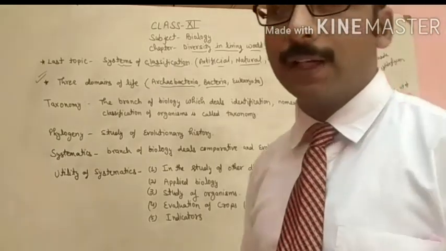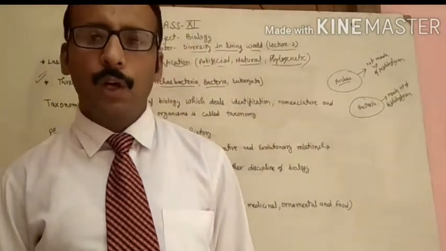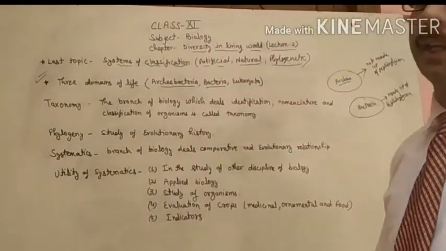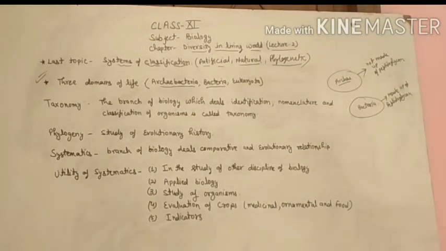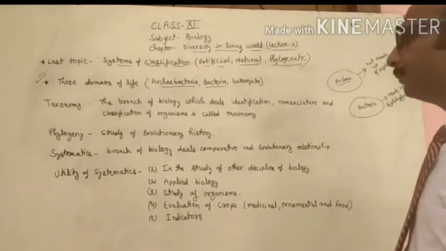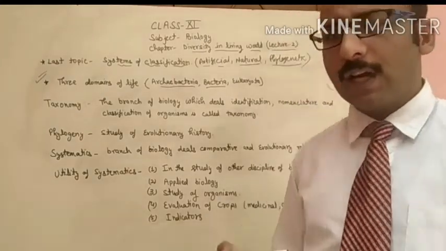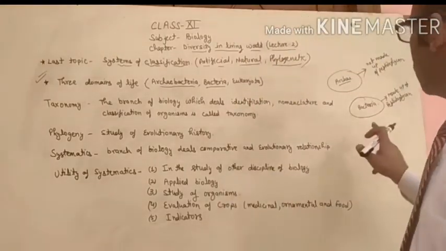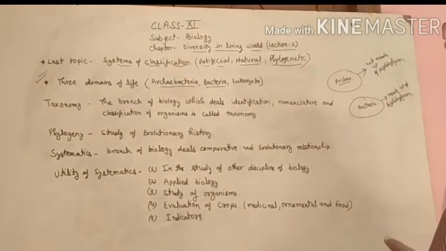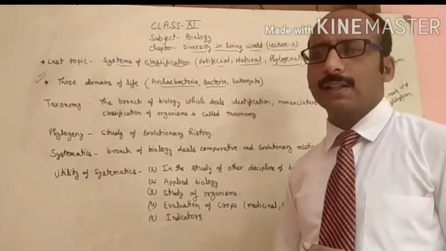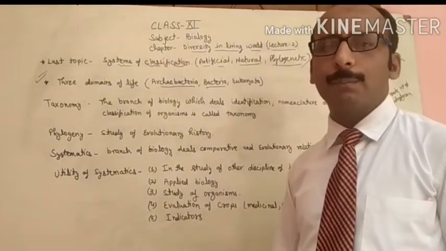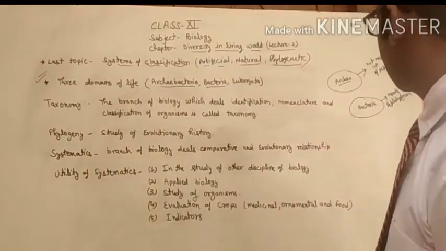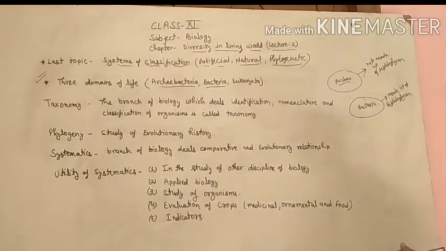What is peptidoglycan? Peptidoglycan is a type of carbohydrate which forms the outer cell wall of the bacteria. So you have to study that bacteria are the true bacteria in which the outer cell wall is made up of peptidoglycan. They are called bacteria, the true bacteria.